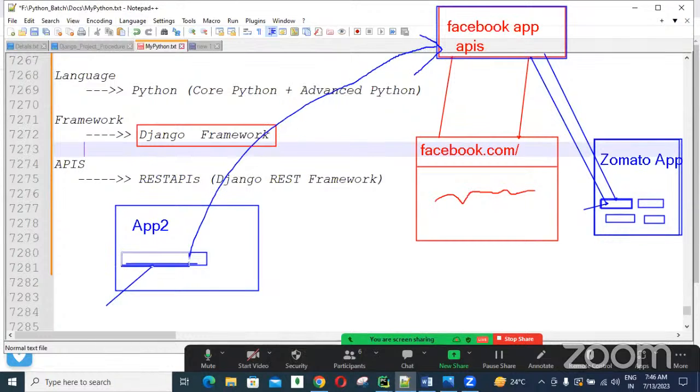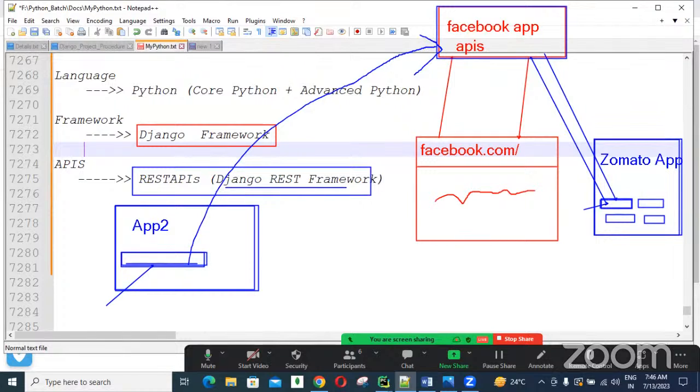Normal links, if you create them here, can open a new application. But if I want to interact from application one to application two, if you want to make communication between multiple applications, then we can do it using APIs. We can develop these APIs in multiple variations. One variation is that we can design them using Django REST framework. We have REST APIs, SOAP APIs, different kinds of APIs, guys. REST APIs are the more popular APIs nowadays.